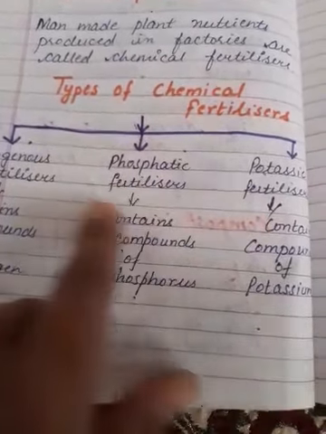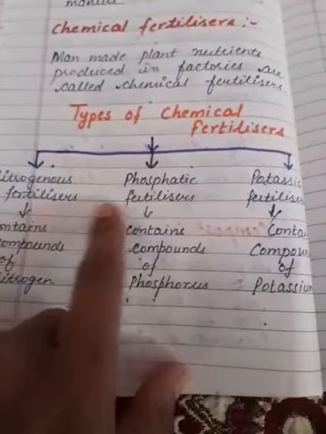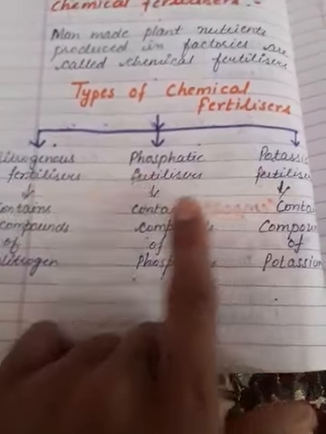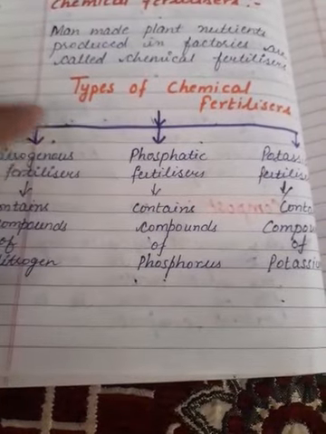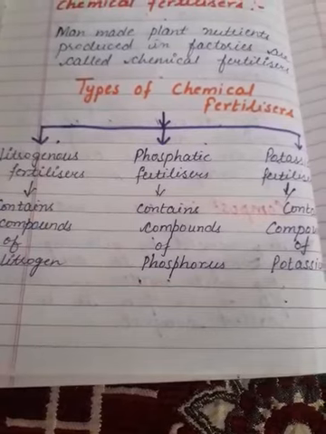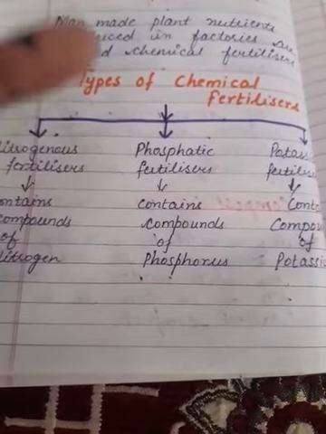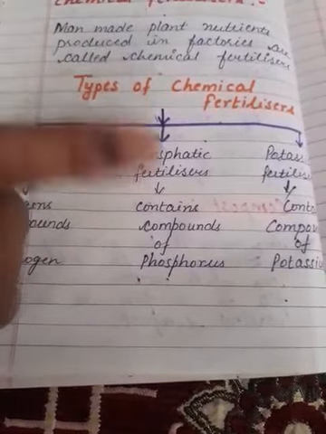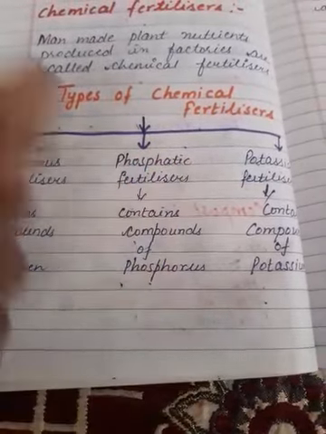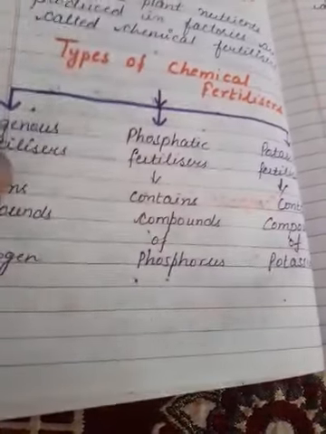First is nitrogenous fertilizer, second is phosphatic, then potassic. From the name nitrogenous fertilizer we can get the idea that it contains compounds of nitrogen. Phosphatic means it contains compounds of phosphorus, and potassic means it contains compounds of potassium. So these are the types of chemical fertilizers.